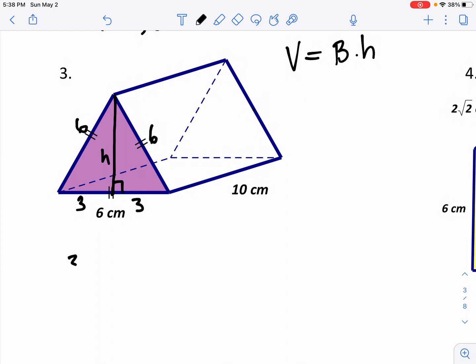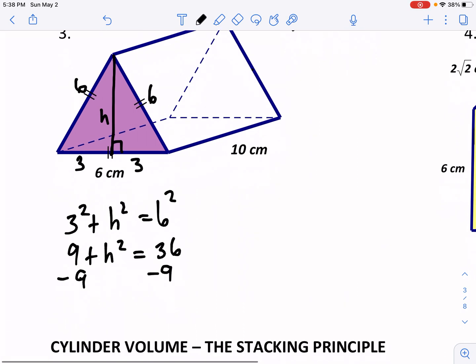So we have 3 squared plus h squared equals 6 squared. Then we have 9 plus h squared is 36. Then we have 36 minus 9. So we get h squared equals 27. And then we're going to square root both sides.